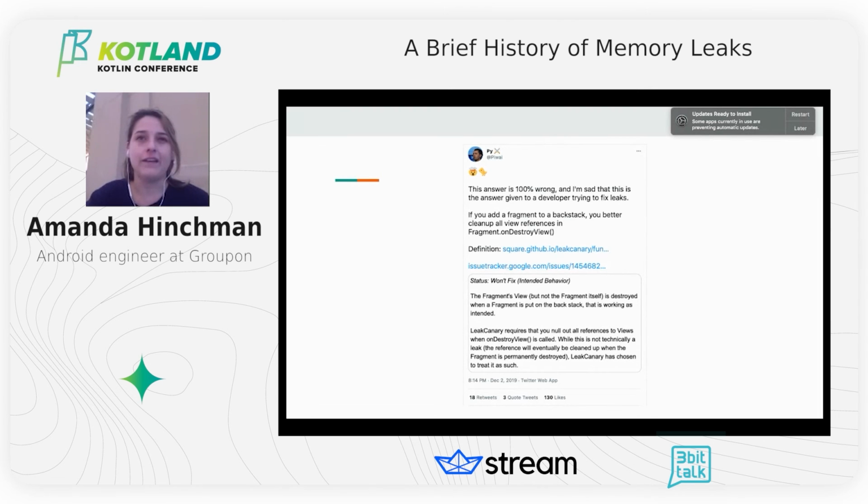And surprisingly, the way it was resolved was that they said this is actually intended behavior, and that LeakCanary takes a conservative approach, and they ask you to null out the references to the views in onDestroyView. And they write in here, while this is not technically a leak, as it will get cleaned up eventually.